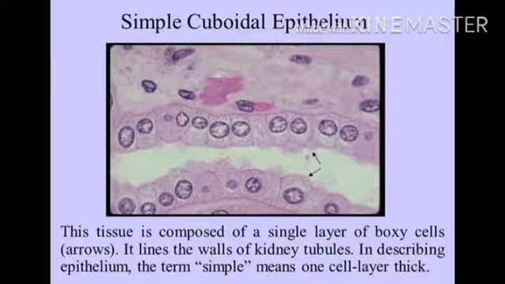Skin epithelial cells are arranged in many layers to prevent wear and tear. Since they are arranged in a pattern of layers, the epithelium is called stratified squamous epithelium.